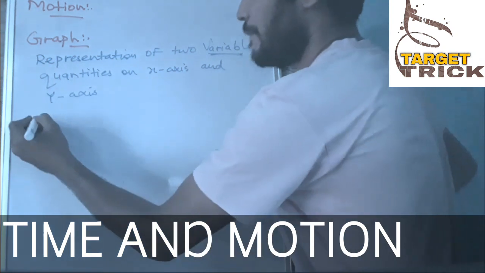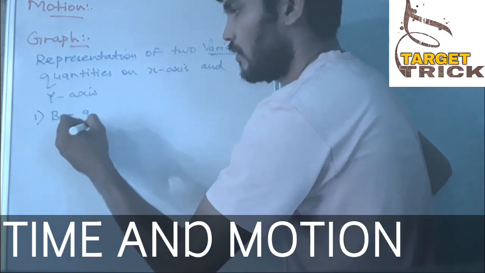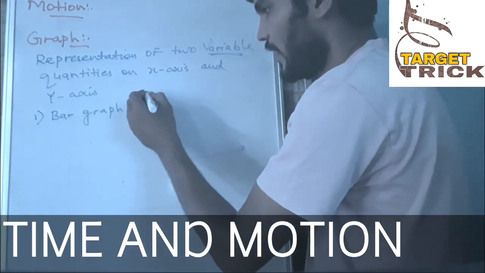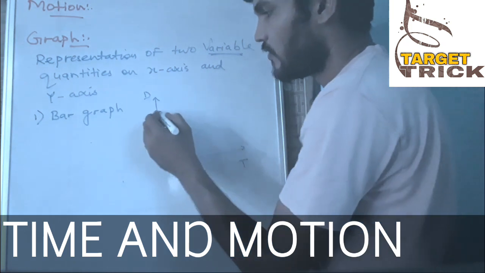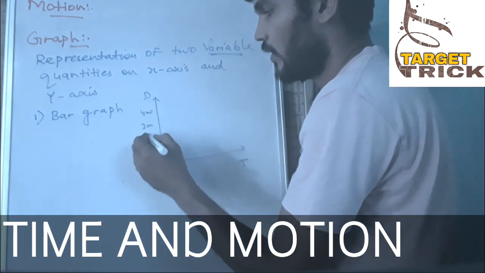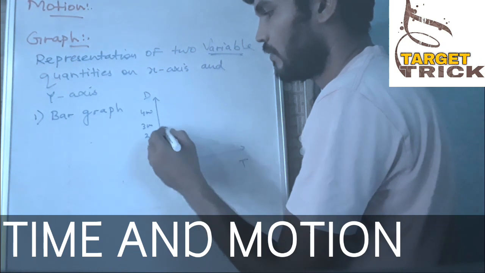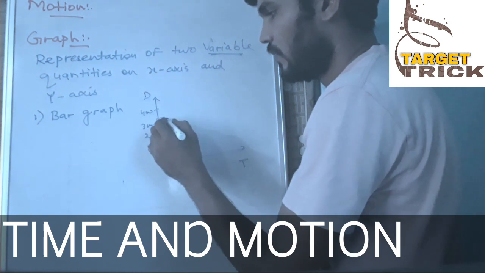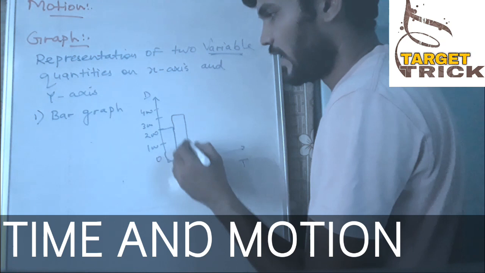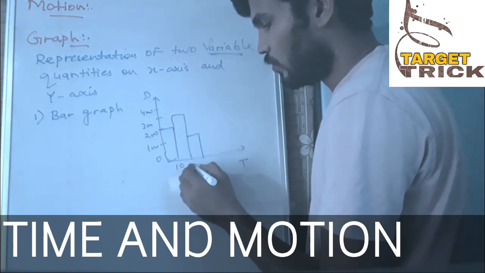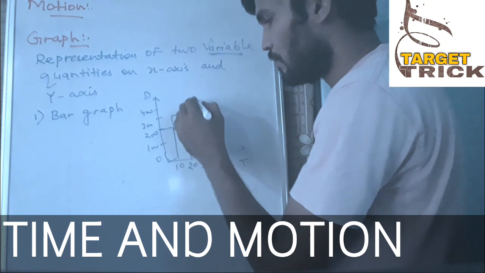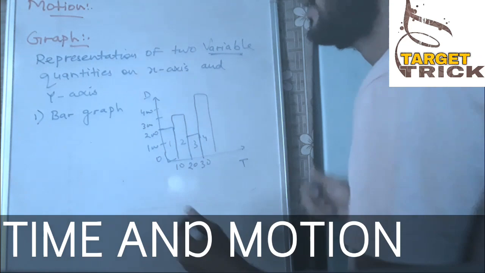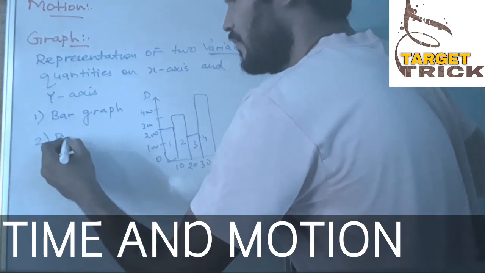So the first graph is a bar graph. In a bar graph, bars are made. For example, this is a bar graph of distance and time. So the bars will be there. Suppose this is 400, 300, 200, 100 and 0. Now if 200 meters is covered in 10 seconds and 300 is covered in another 10 seconds, next 100 meters is covered again in 10 seconds. So like this bars will be there, like this 1 bar, 2 bar, 3 bar, 4 bar. That is a bar graph.